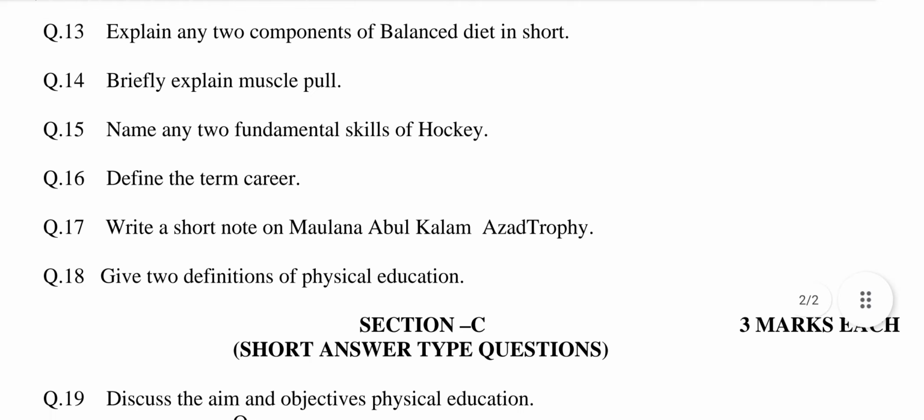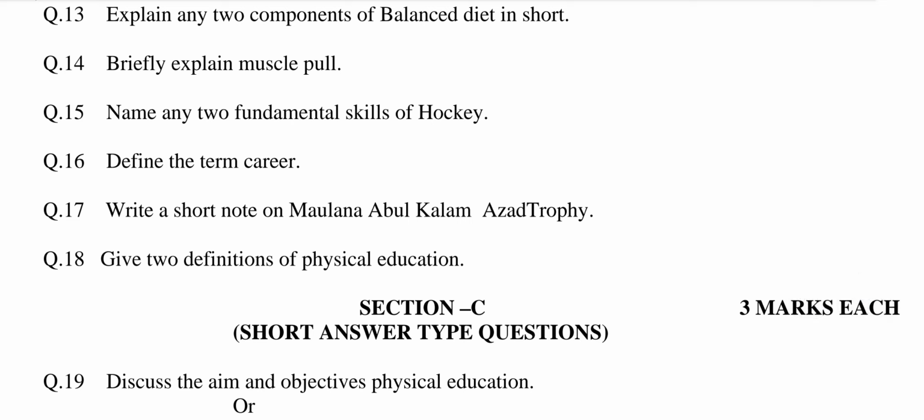Question number 13. Explain any two components of balanced diet in short. This question is related to chapter number 9, Diet and its importance in physical education. The two components of balanced diet are as under. A balanced diet consists of 6 main nutrient groups: proteins, carbohydrates, vitamins, minerals, water, fats. Explain any two components in 2 to 3 lines.